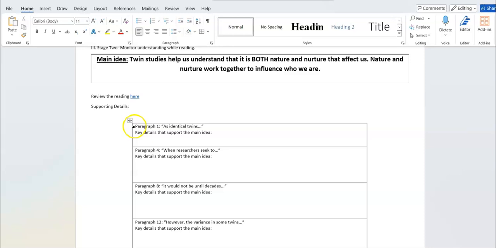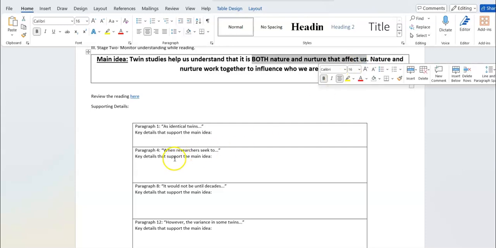Remember how I told you to number the paragraphs in the reading? Paragraph 1 starts with, as identical twins, 19-month-old Sol and Luna share 100% of the same DNA. So those first 5 lines in that reading are paragraph 1. Well, what in that paragraph supports the idea that it is both nature and nurture that affect us, okay?